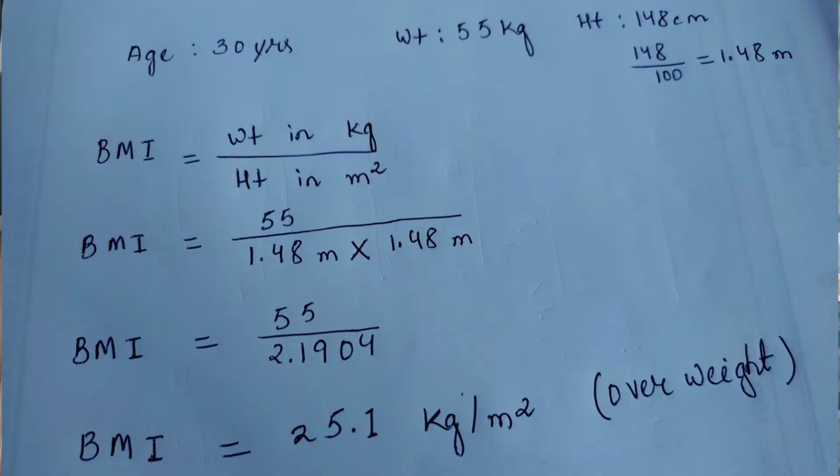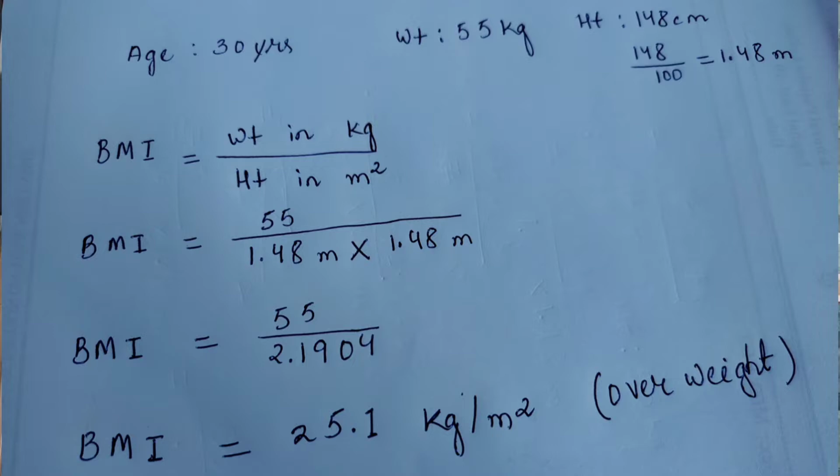So let's see one example. For example, you are 30 years old and your weight is 55 kg and your height is 148 centimeters. So convert 148 centimeters into meters. It will be 1.48 meters.